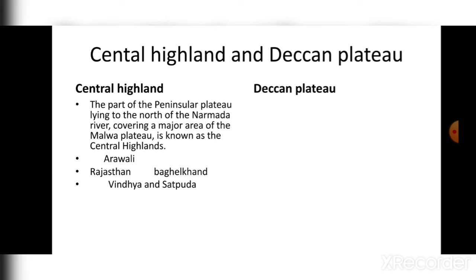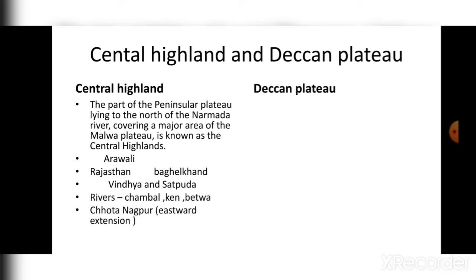Rajasthan lies in the western part of Central Highland. Vindhya and Satpura lie to the south of Central Highland, and Bundelkhand, Baghelkhand or Chota Nagpur lie to the east of Central Highland.